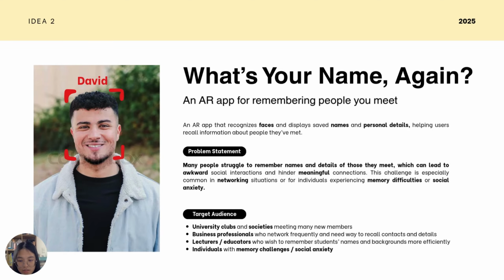My second idea is called What's Your Name Again? An app that helps people to remember someone they met. This AR app identifies faces and displays saved names and personal details to help users recall people they've met.